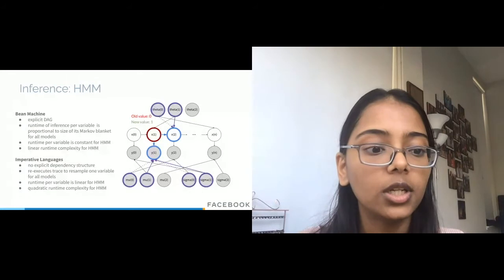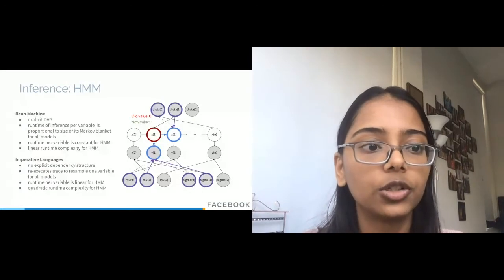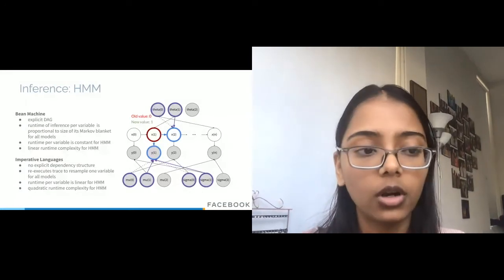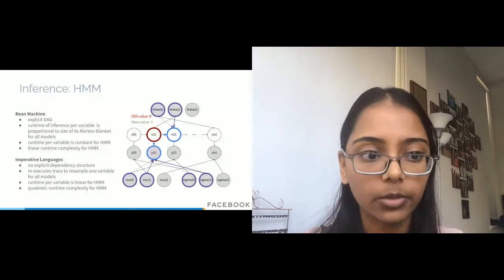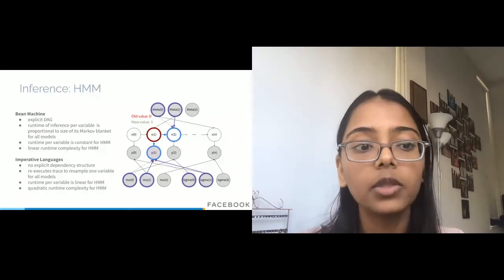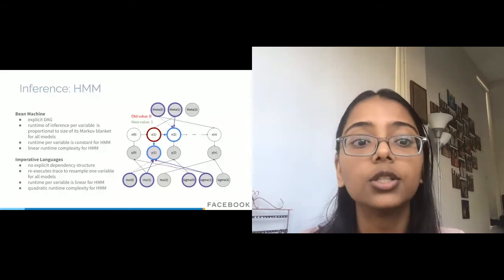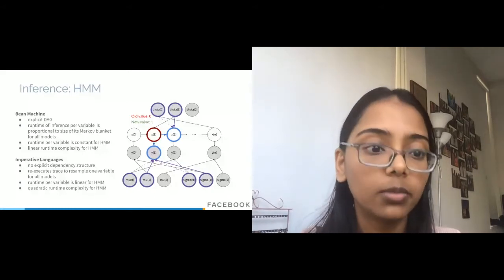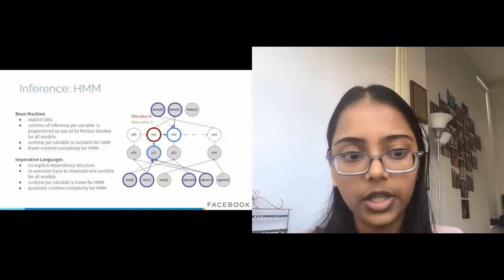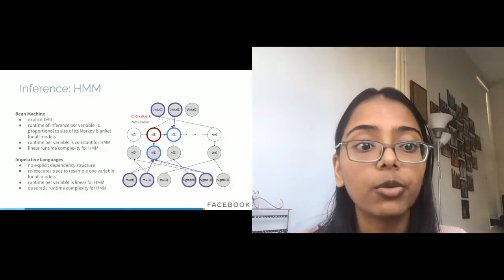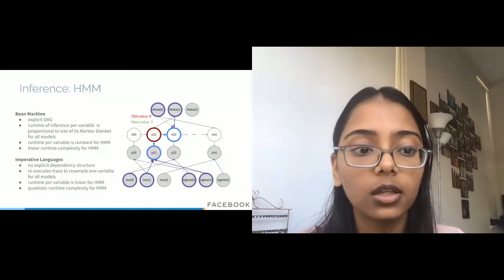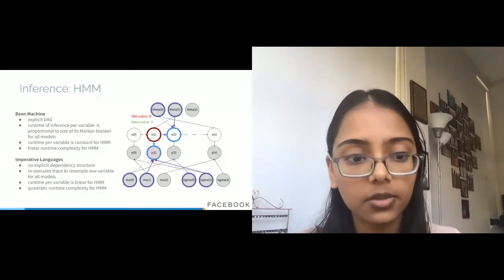Because Bean Machine has the explicit dependency structure, the runtime of inference per variable is always proportional to the size of its Markov blanket. In HMM, the Markov blanket is constant, and so we achieve a linear runtime complexity with respect to the length of the HMM. In comparison, it is harder to extract the dependency in an imperative setting, and they often need to resample the rest of the trace.